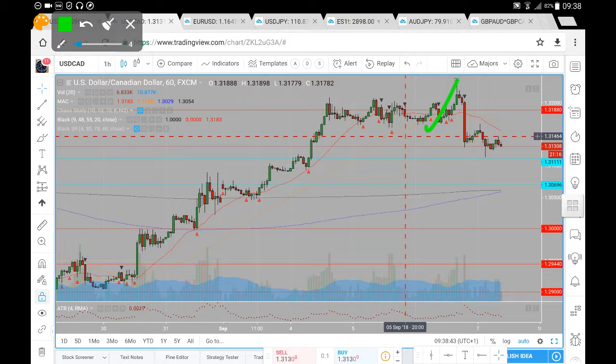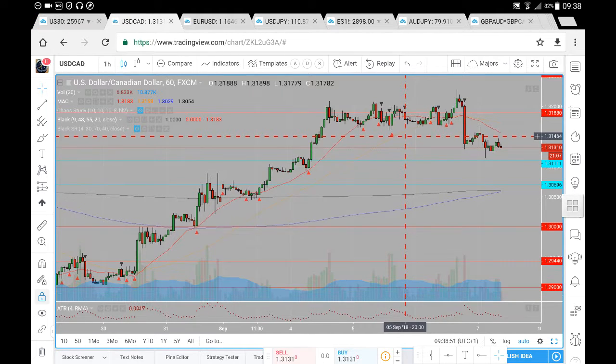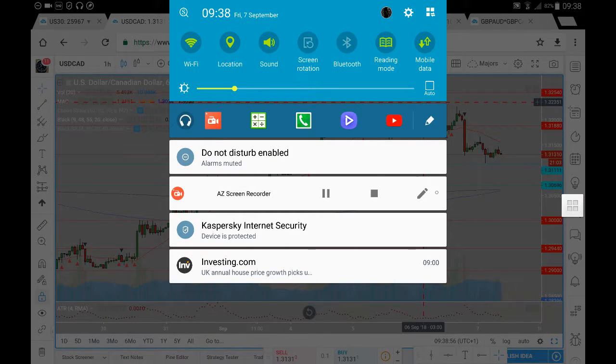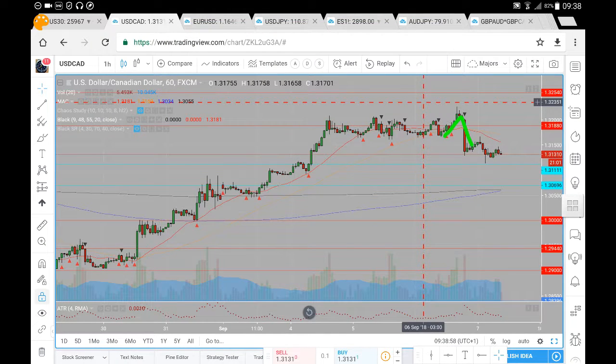What we did see was a break of that 3188 in towards the 32s. Didn't quite get towards the 3250s or anything. Didn't get towards that 3254. What we instead saw was a price come back down for a retest of that 3188. Pretty strong break of 3188, brief pullback before continuation down towards that 3111.